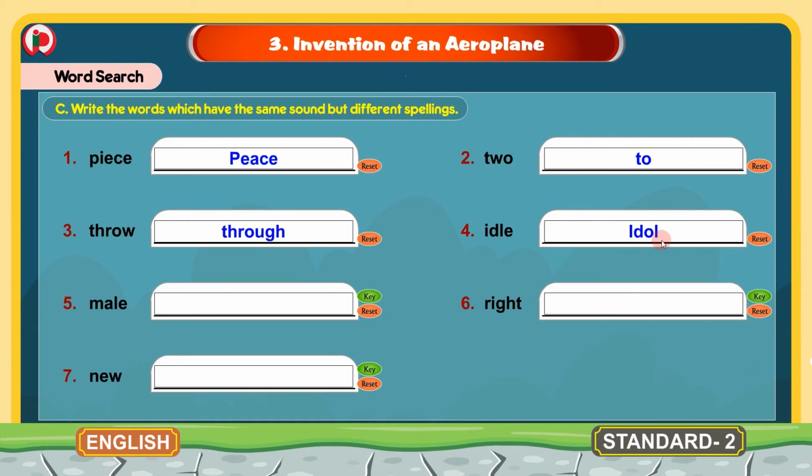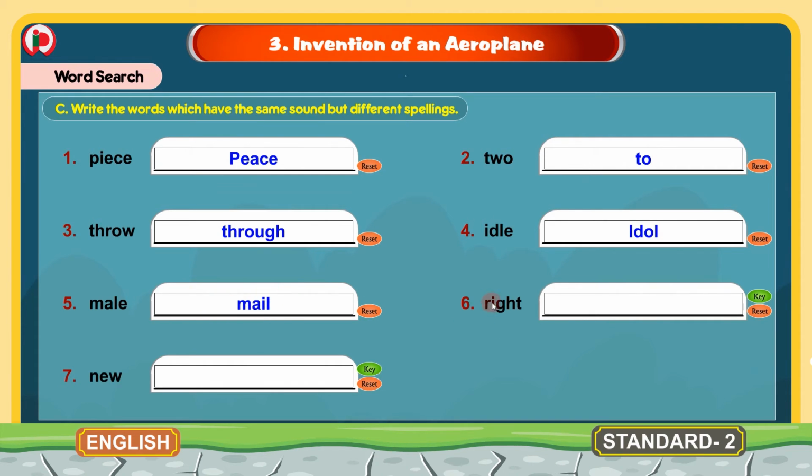The spelling is different here but the pronunciation is same. 5. Male. M-A-L-E, male. And the same sounding word is M-A-I-L, mail. The spelling is different but the pronunciation is same.